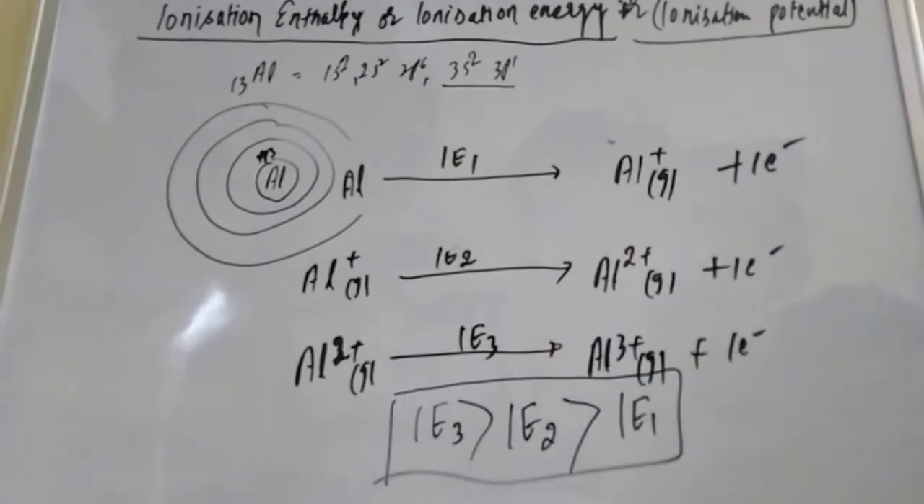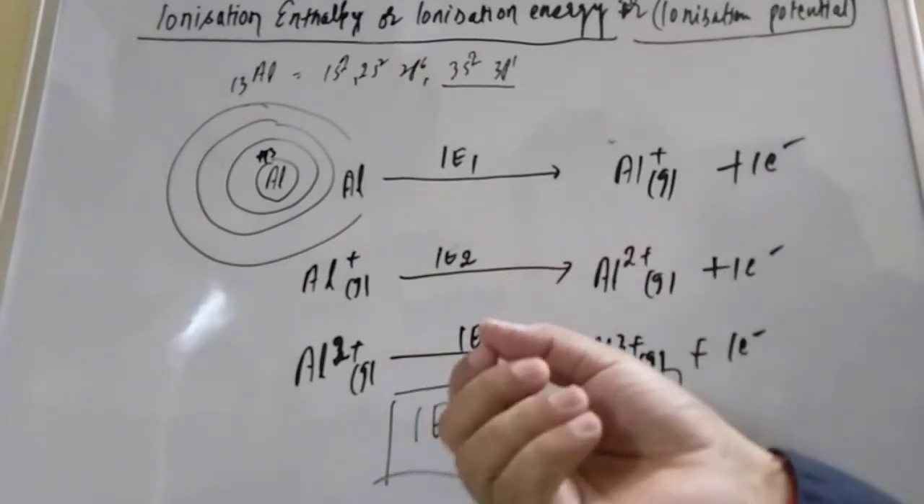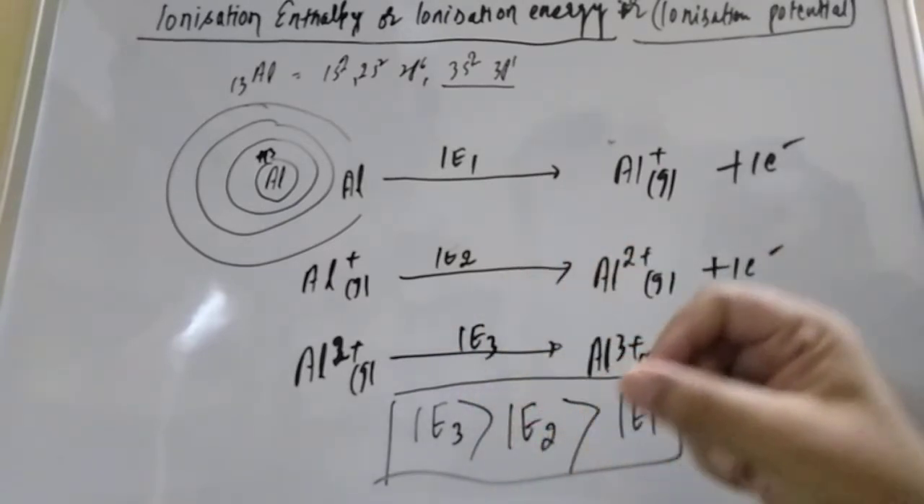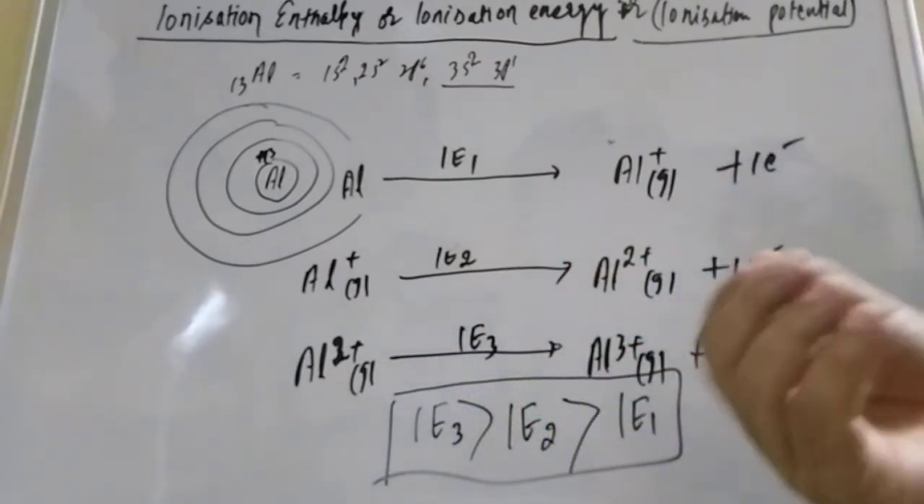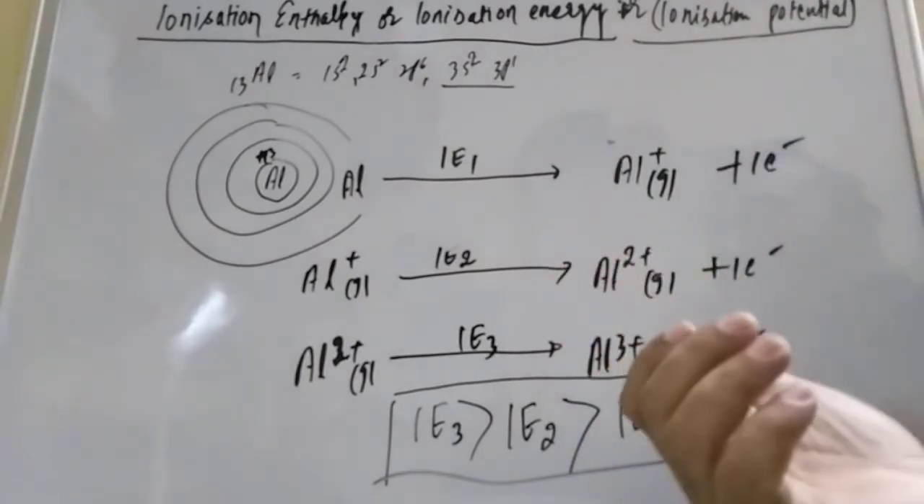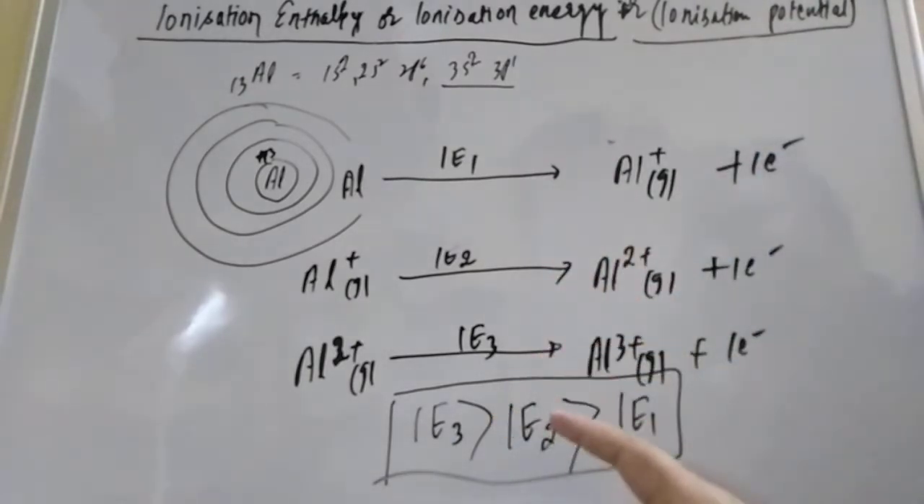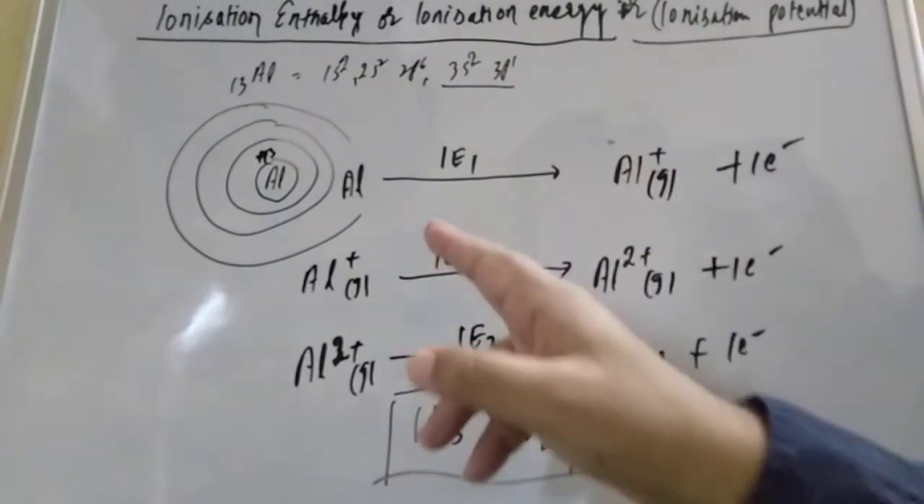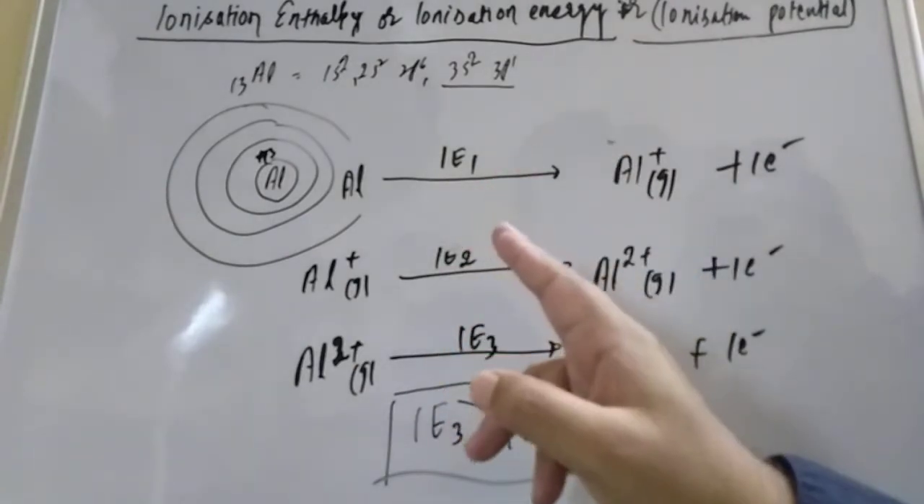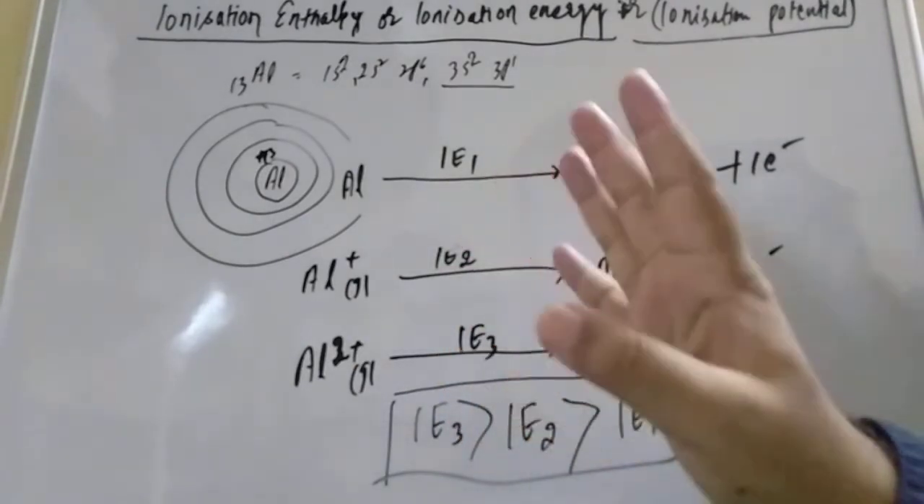Second way to understand this, student: the size of a cation is smaller than the normal atom. If the cation size is smaller, more attraction will be there. Smaller the size, more the attraction. More attraction means more energy is required to remove the electron, which means ionization enthalpy will be high. So in a cation the size is small, the attraction force is more, so ionization enthalpy is high.